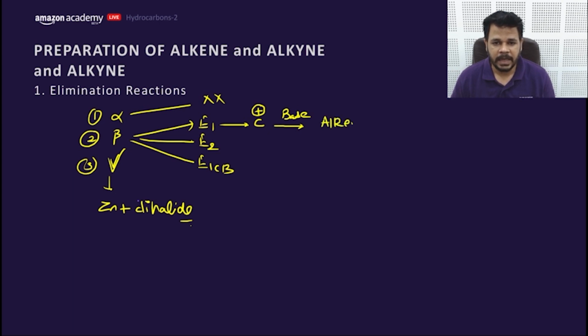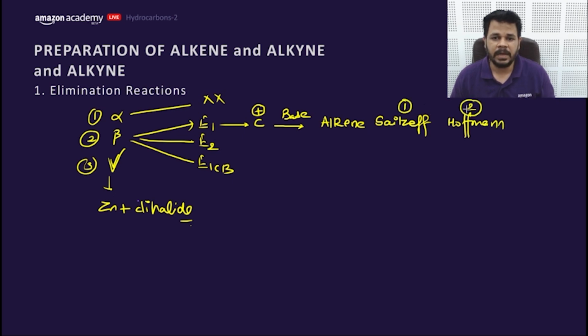And this alkene can be of 2 types: one is Saytzeff and the other one would be Hofmann. Write in the comment box which alkene is the more stable alkene. There would be 2 products, Saytzeff and Hofmann. Which alkene actually is more stable? Saytzeff or Hofmann? Okay, Saytzeff. AM says Saytzeff.